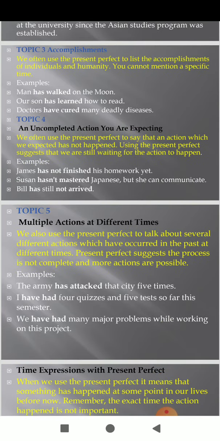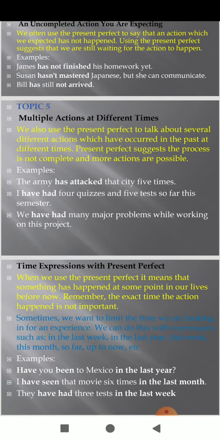Now use 5, topic 5. We also use the present perfect to talk about several different actions which have occurred in the past at different times. Present perfect suggests the process is not complete and more actions are possible. For example, the army has attacked that city 5 times. I have had 4 quizzes and 5 tests so far this semester. So present perfect is directly suggesting, students, that the process is not complete and there is a probability of some more actions.